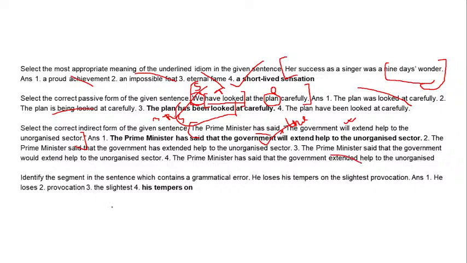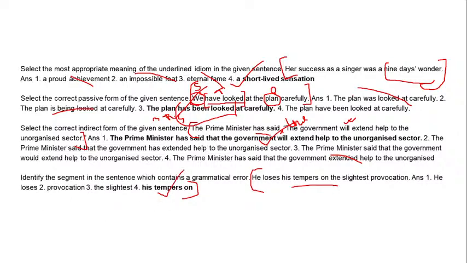Number 4 is an error detection. You have to detect the error. He loses his tempers on the slightest provocation. So you have to find the error, which portion they have given you the wrong word. It has 4 options. He loses, but that's correct. Provocation is also correct. The slightest is also correct.